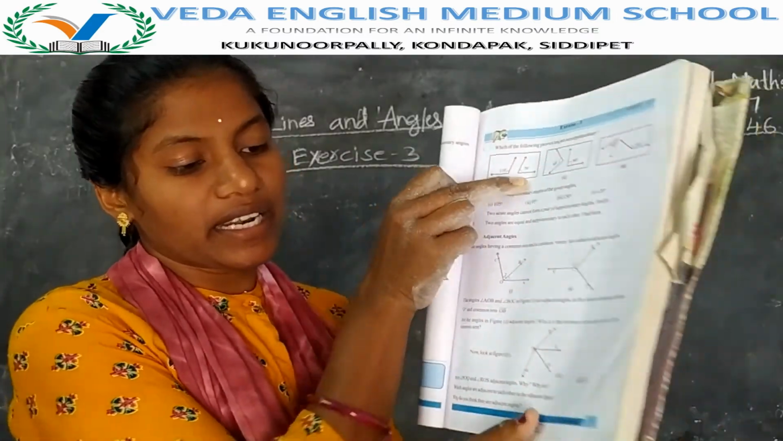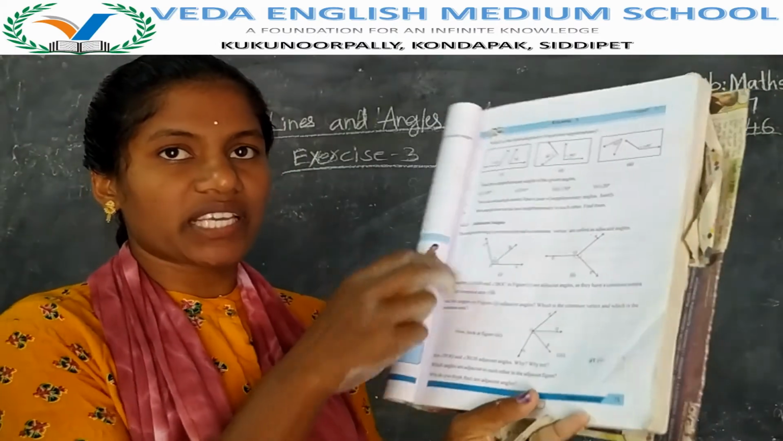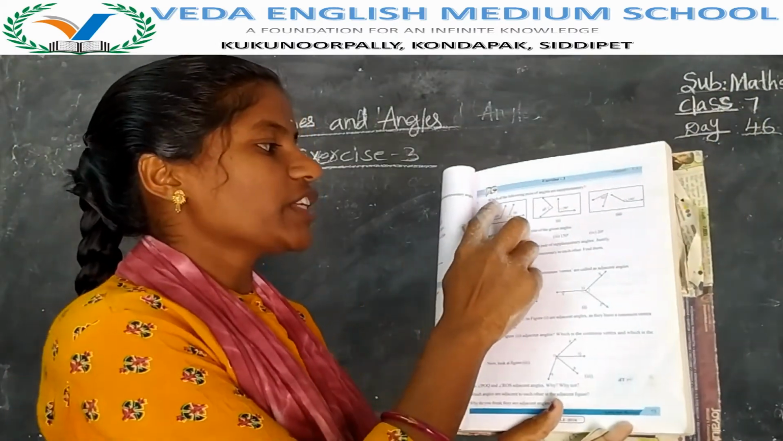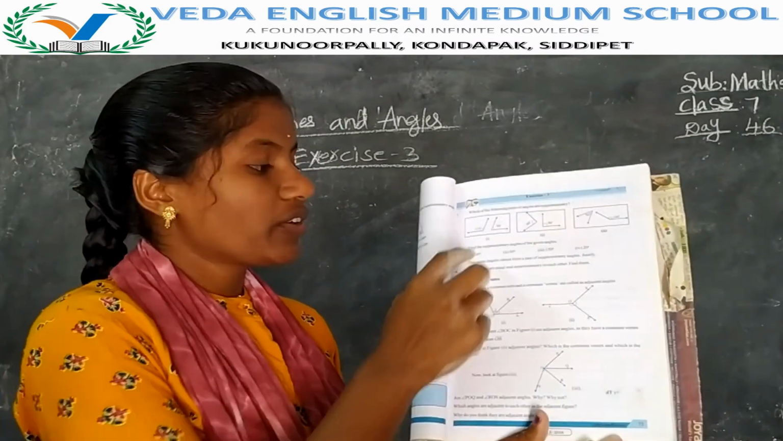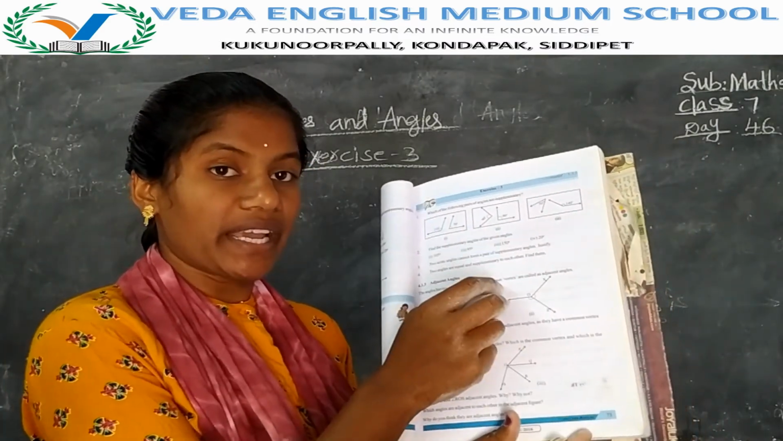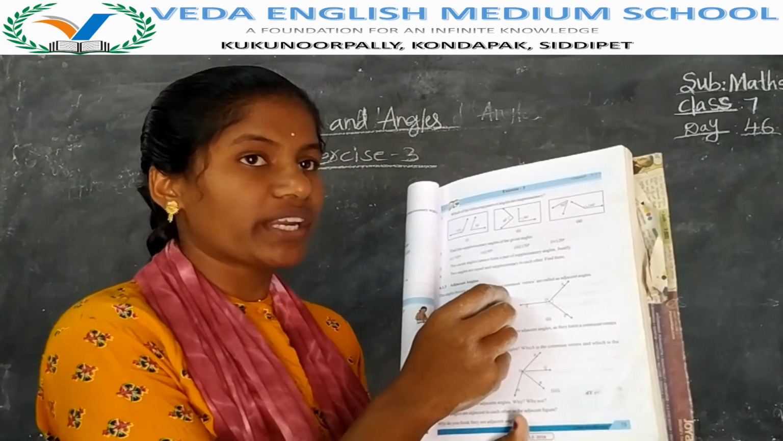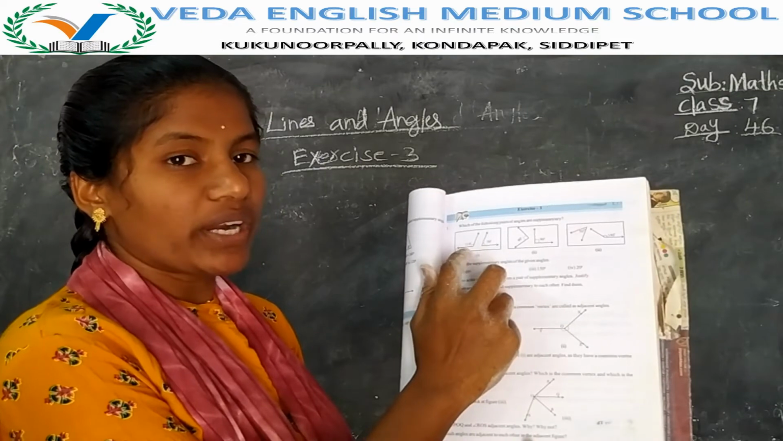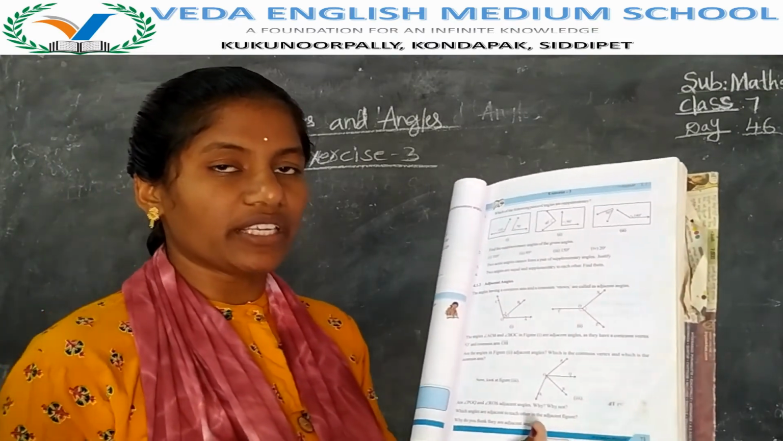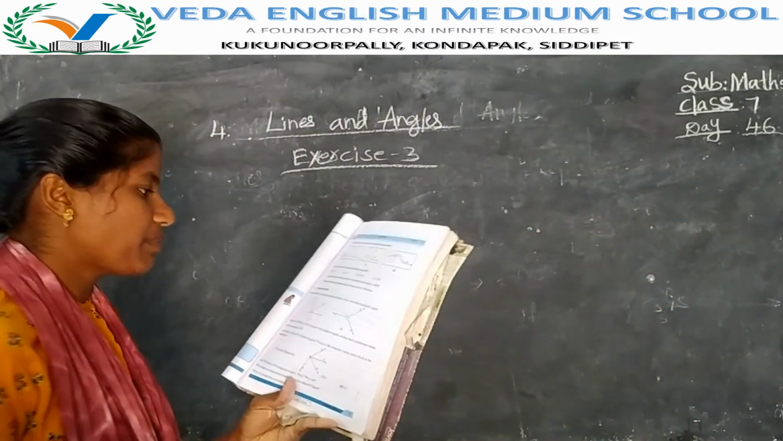See exercise 3, Nana. On page number 73, we have exercise 3. First bit: Which of the following pairs of angles are supplementary? That means, by adding which two we will get a supplementary angle. Supplementary means we should get 180 degrees. Here we have 110 plus 70. It gives 180. So both are supplementary angles.